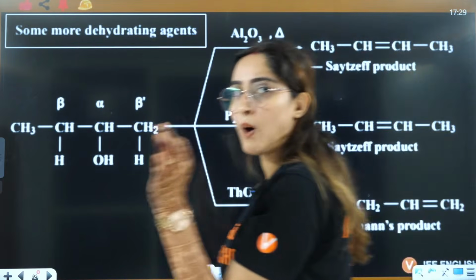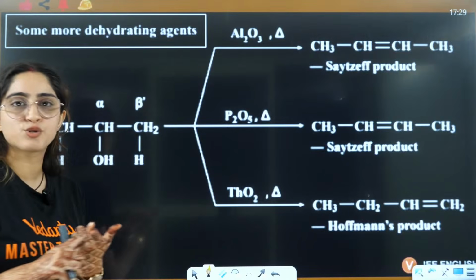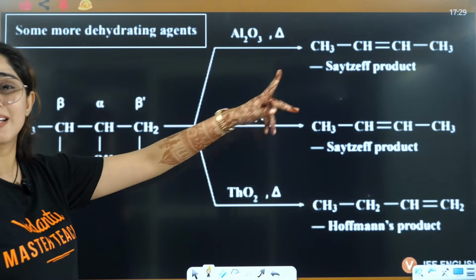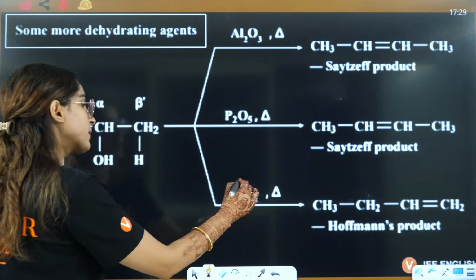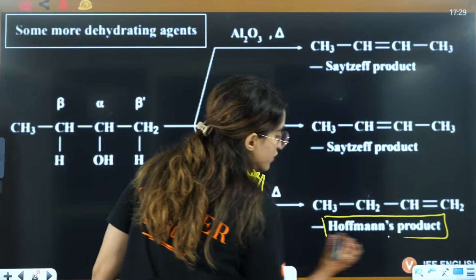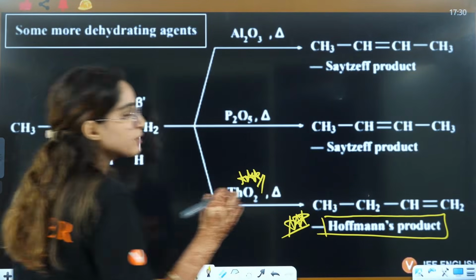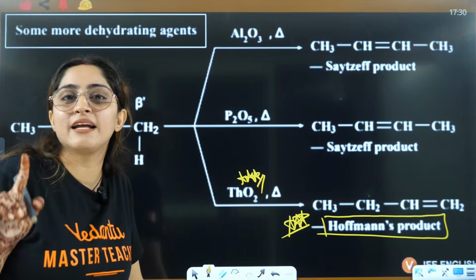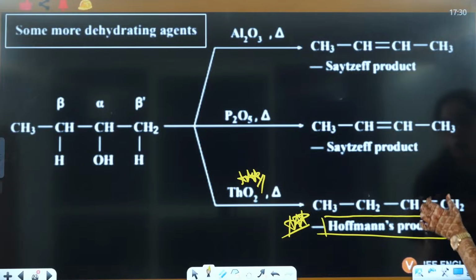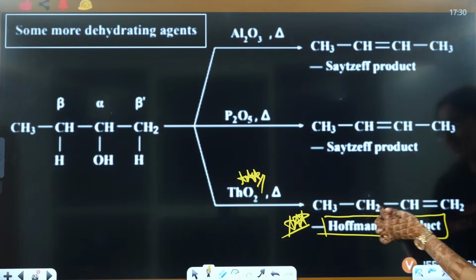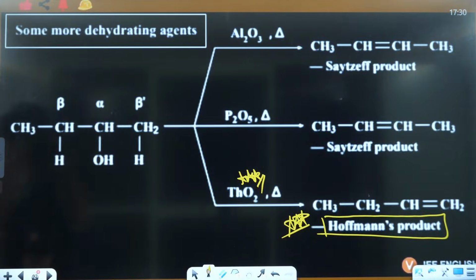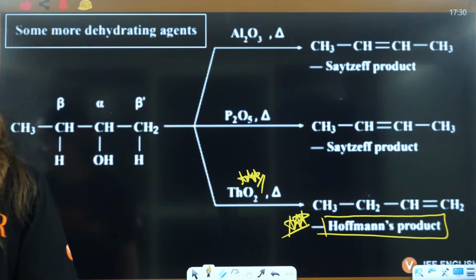But here remember one thing: concentrated H2SO4, Al2O3 and P2O5 will give you the Saytzeff product, that means the more alkylated will be the major. But if you have thorium oxide, that is ThO2, it will give you the Hofmann product as the major product. That means the less alkyl substituted product will be the major product. So the double bond is at the corner. You have only one alkyl substituent on this alkene, so the Hofmann product is the major product here. Right? Okay. Yes, everybody?